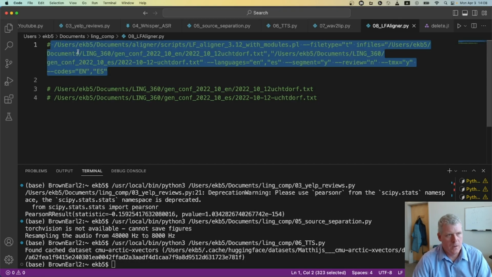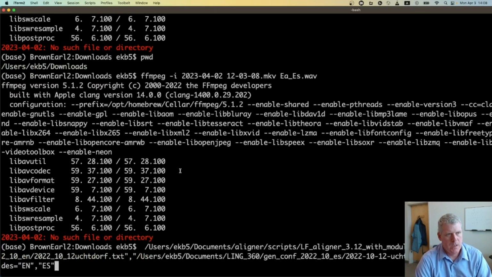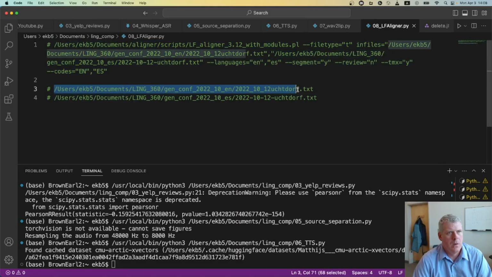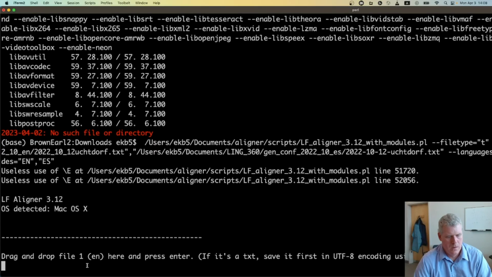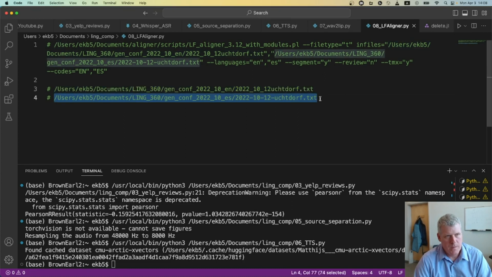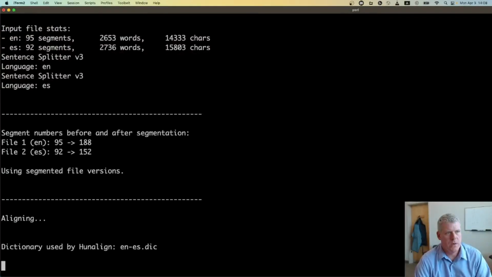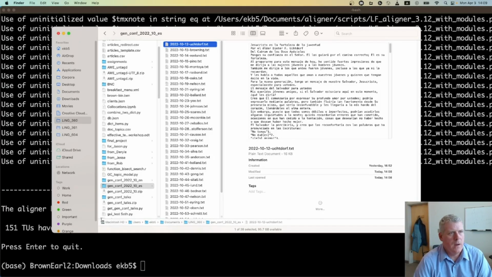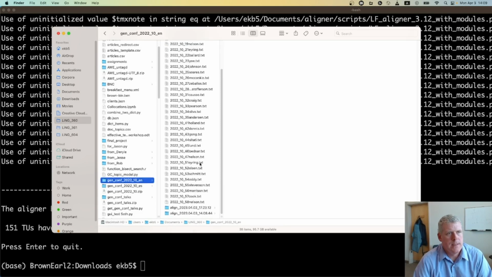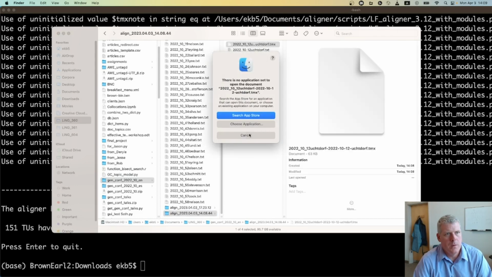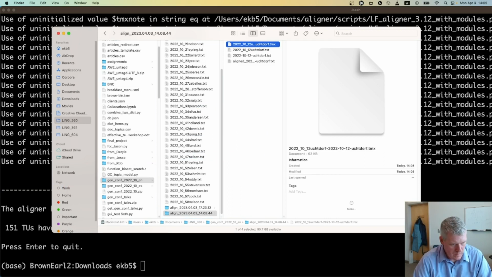Let me just grab this little bit of code, slap it in here, and then grab this, slap it in there, grab this. So I'm saying, hey, here's the Spanish version, here's the English version. Go for it, align them down to the sentence level. And if we look back over here, we should now see right here. Let's just look at this one right away. Let me open it up in a certain program that we can look at together.